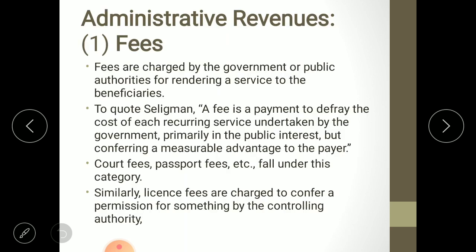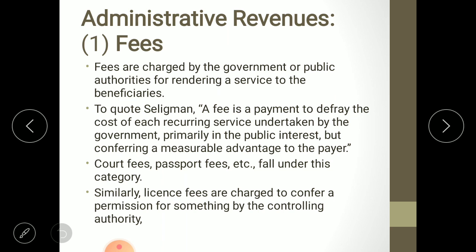Now let us discuss in detail each category. First of all, we will discuss administrative revenues. In administrative revenue, first we will discuss fees. Fees are charged by the government or public authorities for rendering a service to the beneficiaries. To quote Seligman, a fee is a payment to defray. Defray means to cover the cost of each recurring service undertaken by the government primarily in the public interest, but conferring a measurable advantage to the payer.